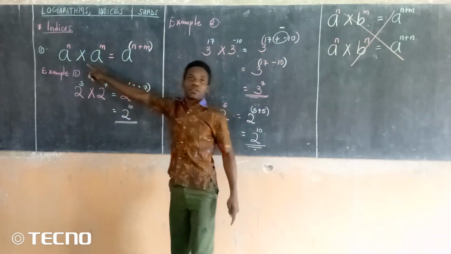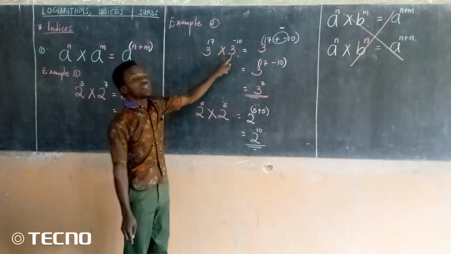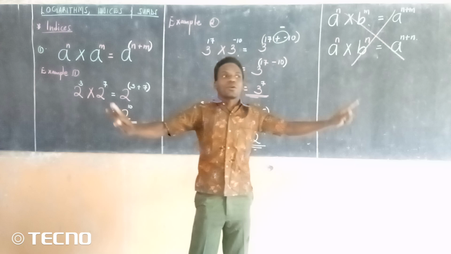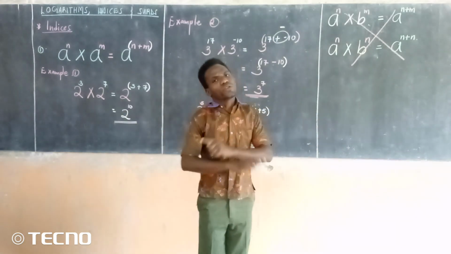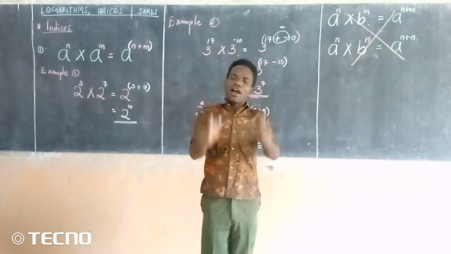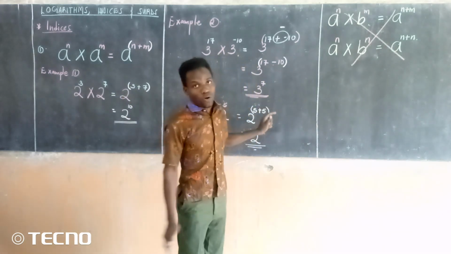We only have to follow this first one, which says the bases are supposed to be similar, okay? Then also the powers, for us, we don't want to know whether the powers are the same or not, as long as the bases are the same and you are multiplying, there you can apply the first law, okay?